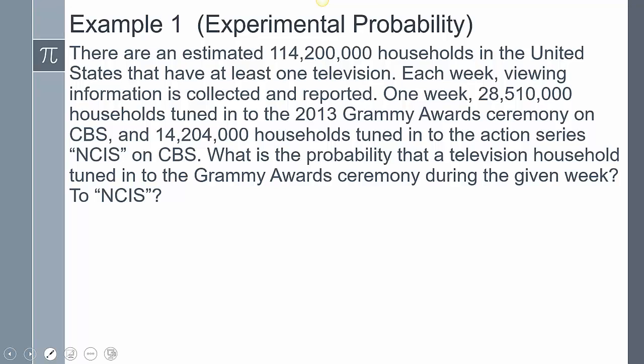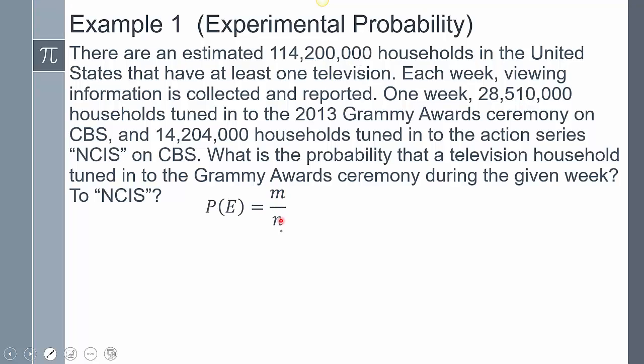So our first example, it says there are an estimated 114,200,000 households in the United States that have at least one television. Each week, viewing information is collected and reported. 1 week, about 28 million households tuned into the 2013 Grammy Awards, and about 14 million households tuned into the action series NCIS on CBS. What is the probability that a television household tuned into the Grammy Award ceremony during the given week and to NCIS? Since we're doing experimental probability, we take this value and divide it by how many observations there are.